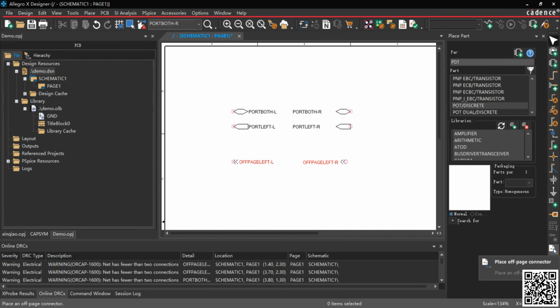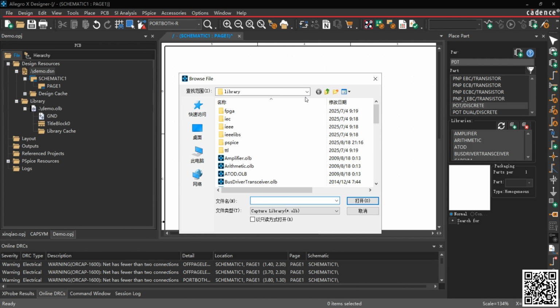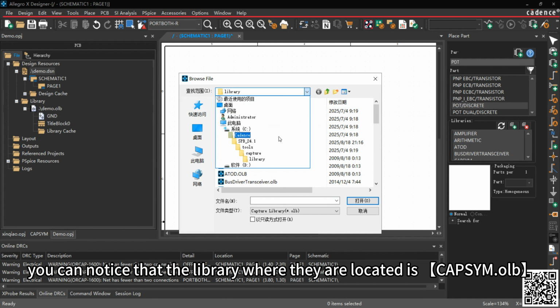Click either of the two shortcut icons. In the pop-up window, you can notice that the Cadence library where they are located is capsim.olb. If the library cannot be found, you can directly go to the installation directory.